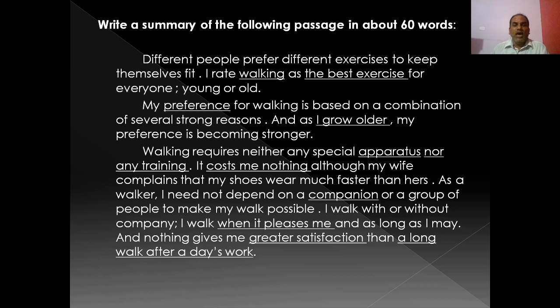No need of apparatus, no training, it costs nothing, no need of a companion for walking. I walk when it pleases me, and it gives me greater satisfaction than a long walk after a day's work. Okay, so I think you have underlined the main points.